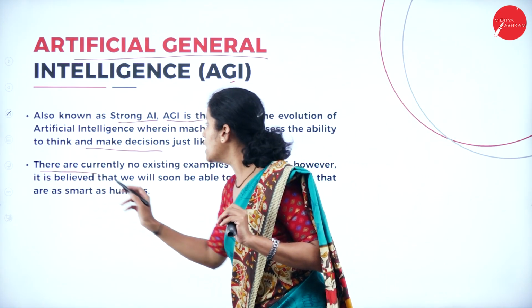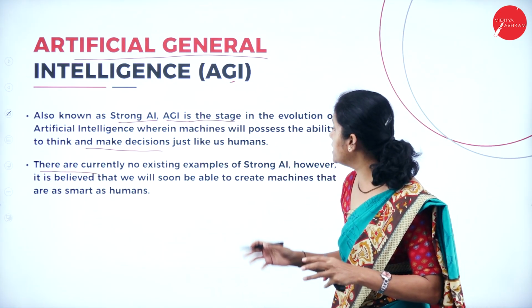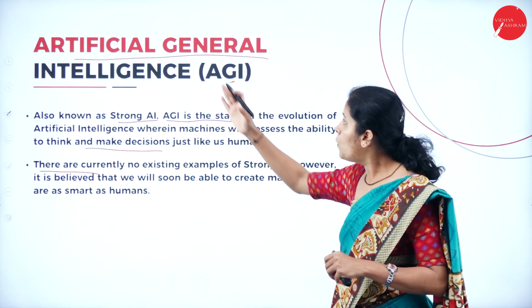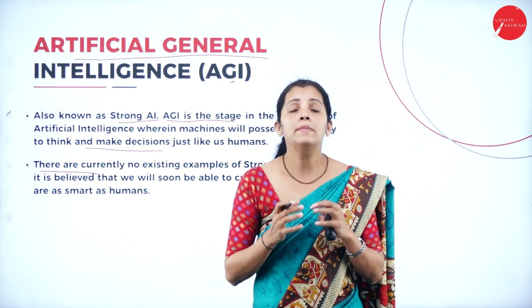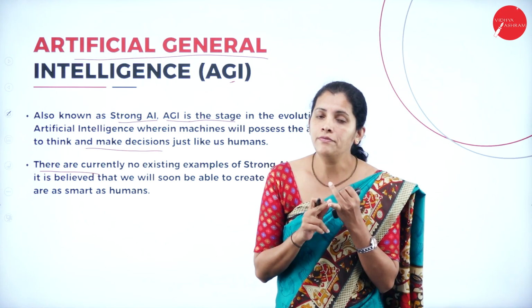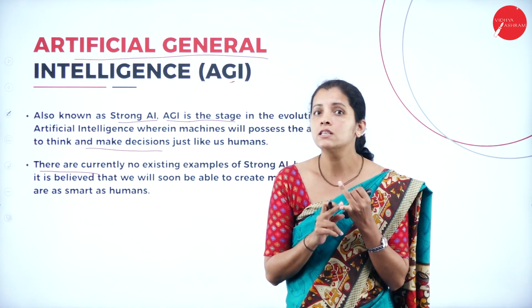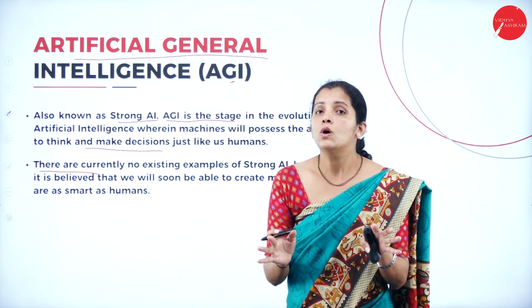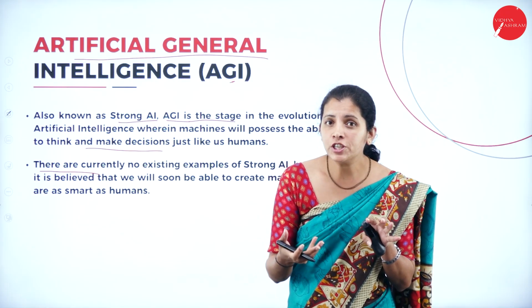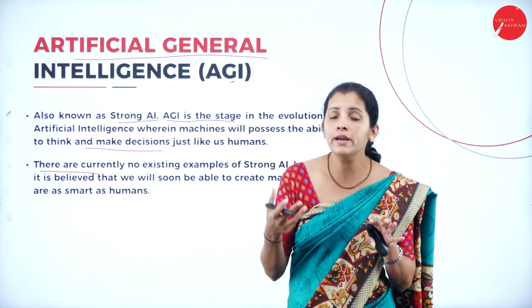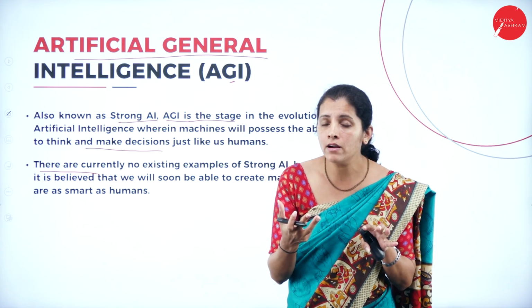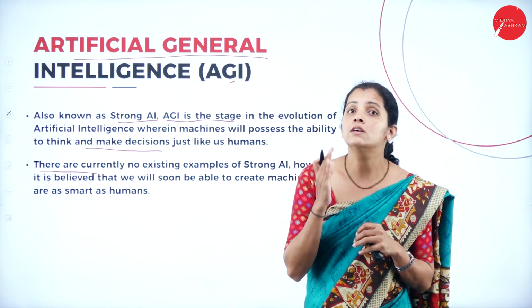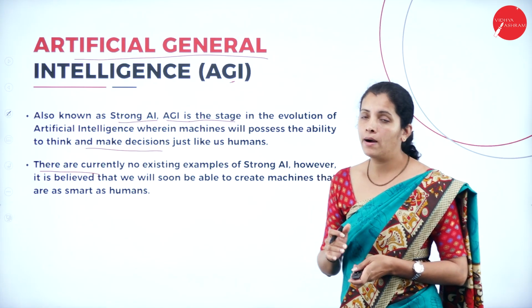So there are currently no existing examples of strong AI. Now, what is strong AI? The machine must have self-decision-making power as well as self-thinking power like a human being. And whatever AI machines or devices or software or robots we have, they don't have any self-thinking power or self-decision-making power.